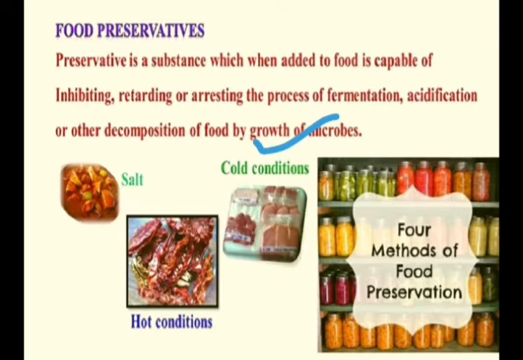For example, we boil milk so that the bacteria are denatured and it can last for a long time. The third is salt. We use salt in several kinds of snacks like chips, in several kinds of spices, and we use it in pickles also. So these are the methods by which we can preserve food.